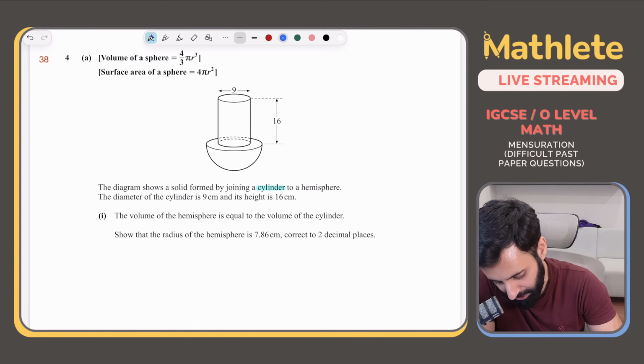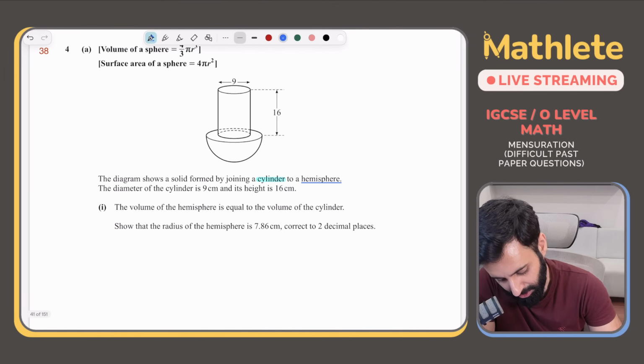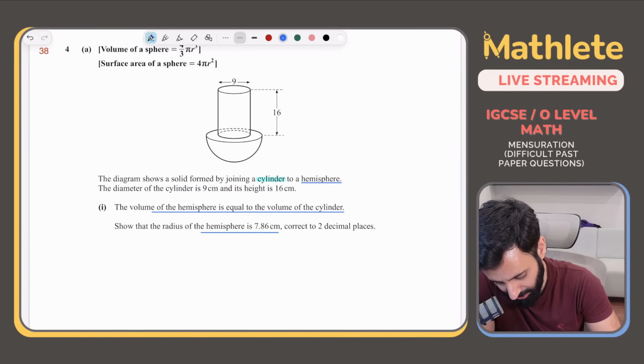To a hemisphere. What's a hemisphere? Hemisphere is half a sphere. The diameter of the cylinder is 9 centimeter and its height is 16 centimeter. The volume of the hemisphere is equal to the volume of the cylinder. Show that the radius of the hemisphere is 7.86, correct to 2 decimal places.